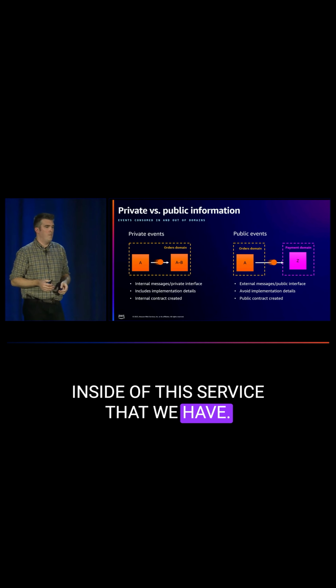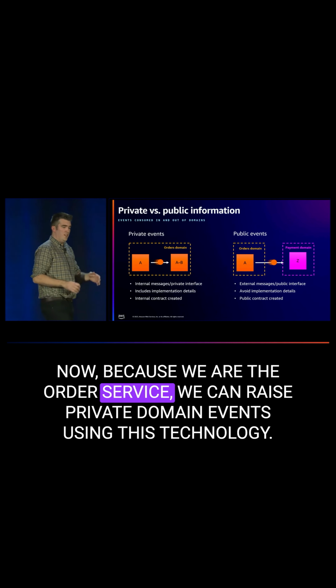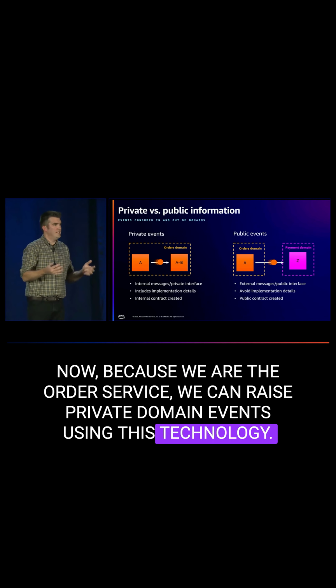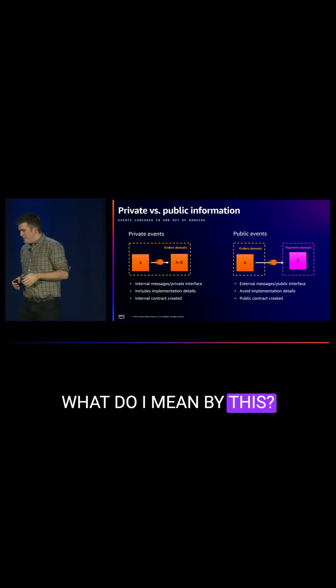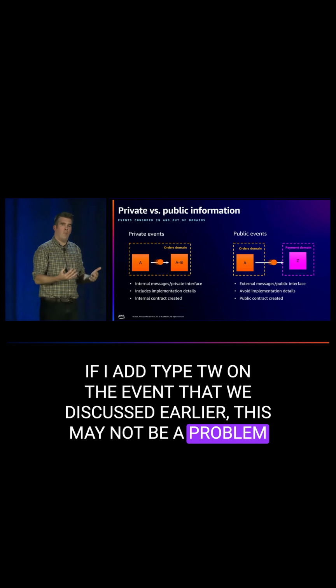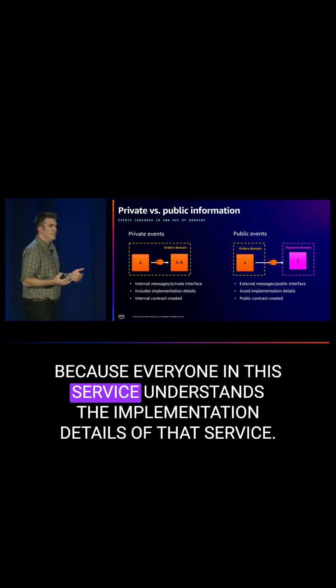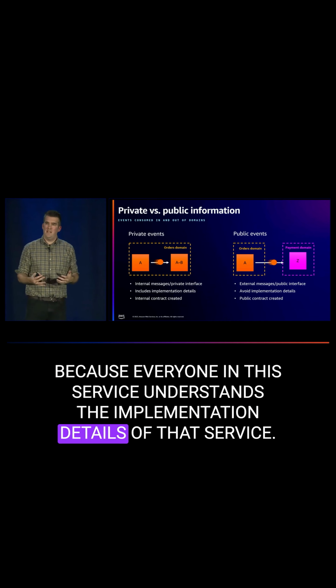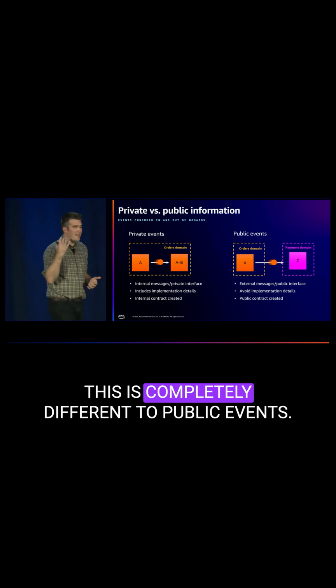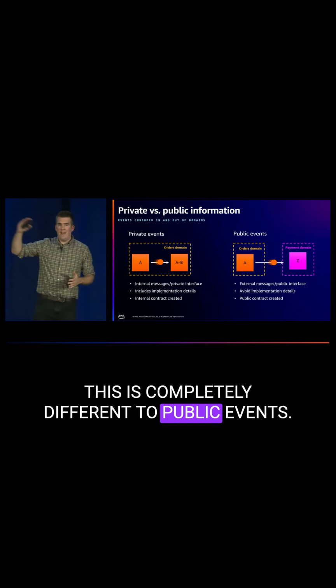Because we are the order service, we can raise private domain events using this technology. If I add type TW on the event that we discussed earlier, this may not be a problem, because everyone in this service understands the implementation details of that service. Private information.